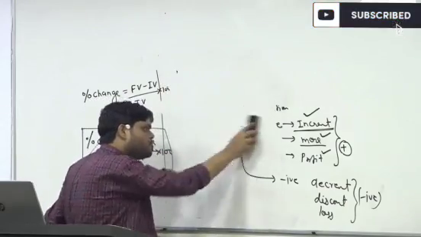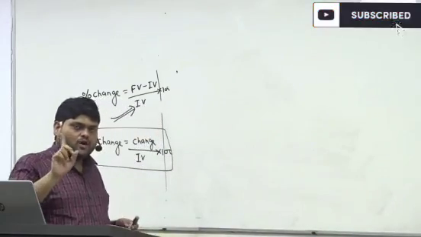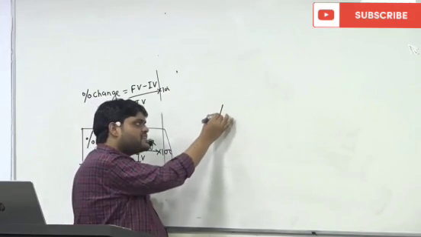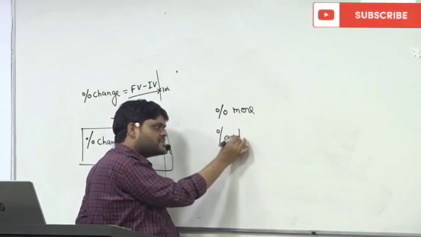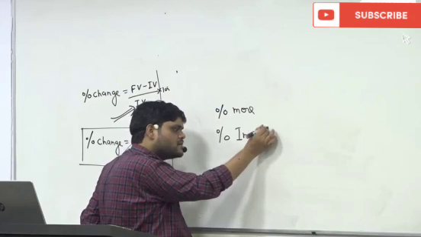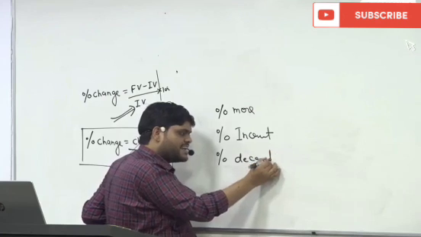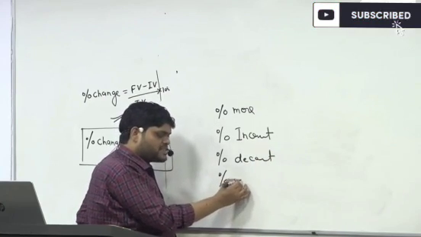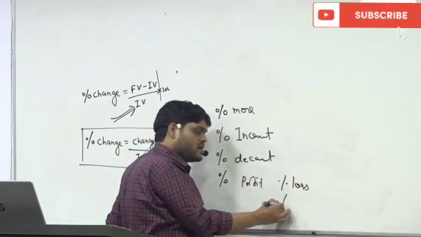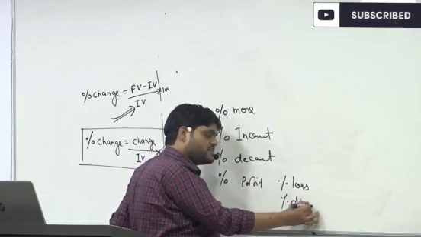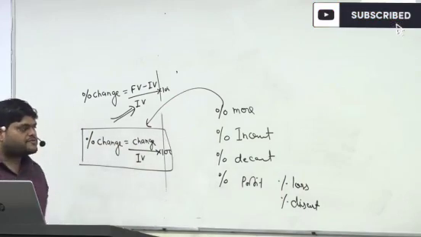we are talking about percent of change. So understand very clearly, whenever they say percent of more, percent of increment, percent of decrement, percent of profit, percent of loss, or percent of discount, actually they are asking percent of change.